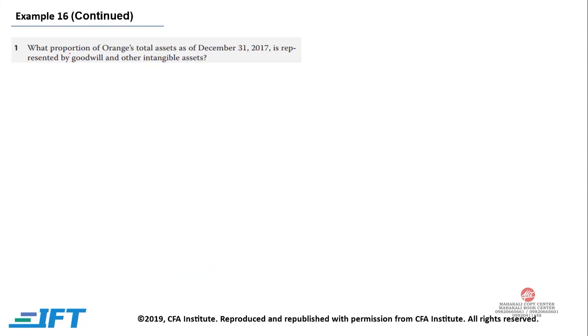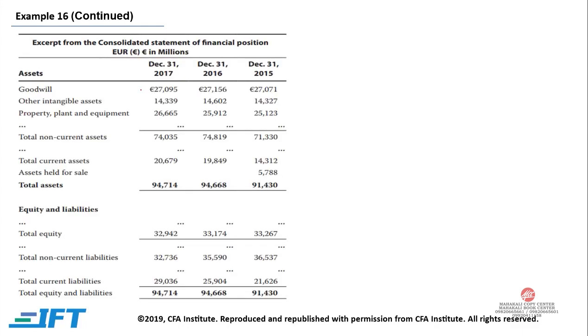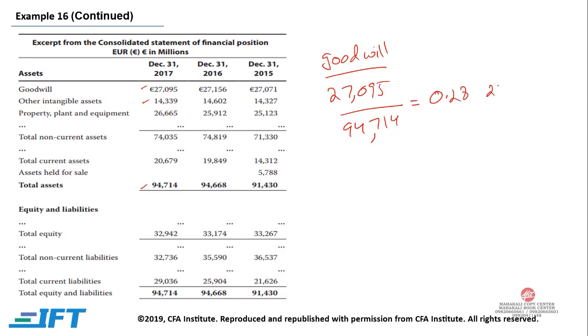Now our first question is, what proportion of Orange total assets as of December 31st, 2017 is represented by goodwill and other intangible assets? So for that we need to go to our financial statement, and over here we are given goodwill, other intangible assets and our total assets. So the proportion for goodwill would be 27,095 million divided by 94,714. That gives us approximately 0.28 or 28%.